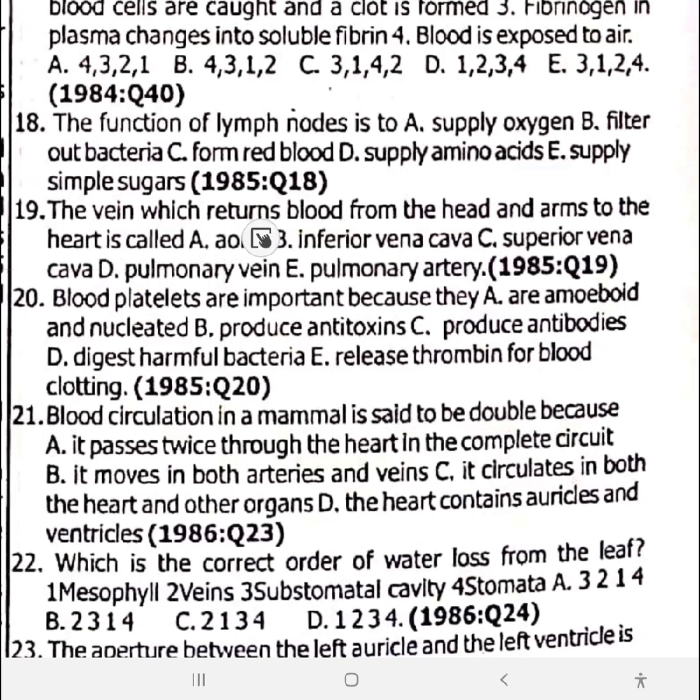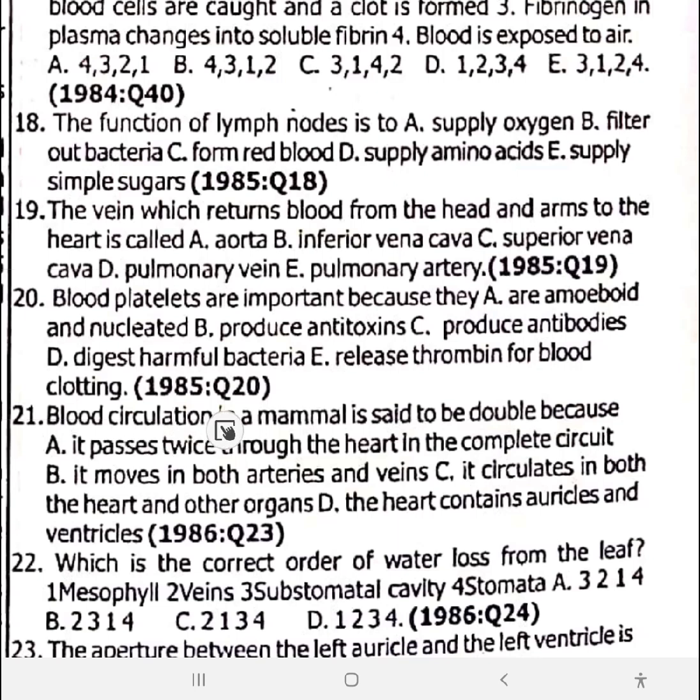19. The vein which returns blood from the head and arms to the heart is called, we've touched this one already, superior vena cava. Don't forget, we touched this question 5 or so. Number 19 is option C. 20. Blood platelets are important because they release thrombin for blood clotting.